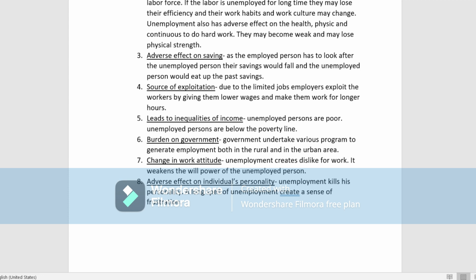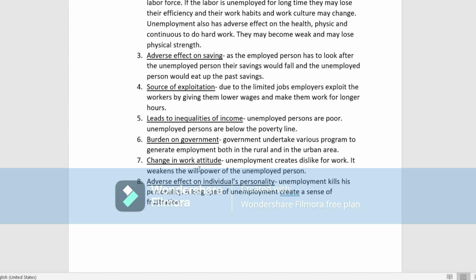Next is the burden on government. What does it mean? The government undertakes various programs to generate employment, both in the rural as well as in the urban areas. So what are the programs the government is taking to remove this unemployment? This also we will see in the next video. What are the different types of programs the government undertakes for the removal of unemployment? I'll make a video on that and upload it in the next part of this employment and unemployment chapter. So don't miss that video.